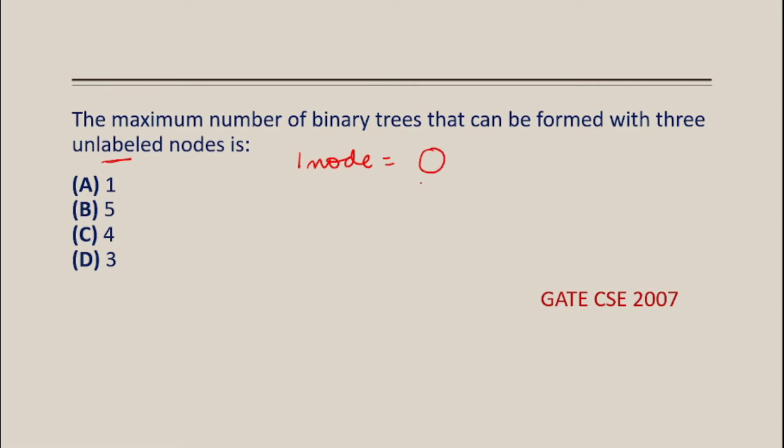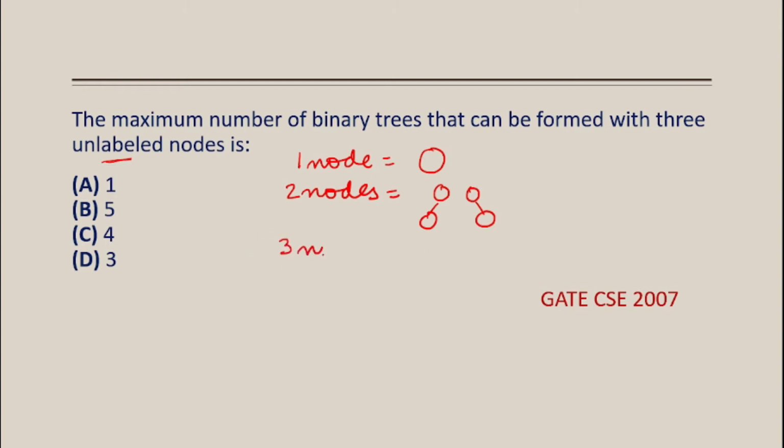Nothing other than that, no other option. Suppose we are taking 2 nodes, then how many trees can be formed? I can make it like this. With 2 nodes, we can make these 2 particular trees.